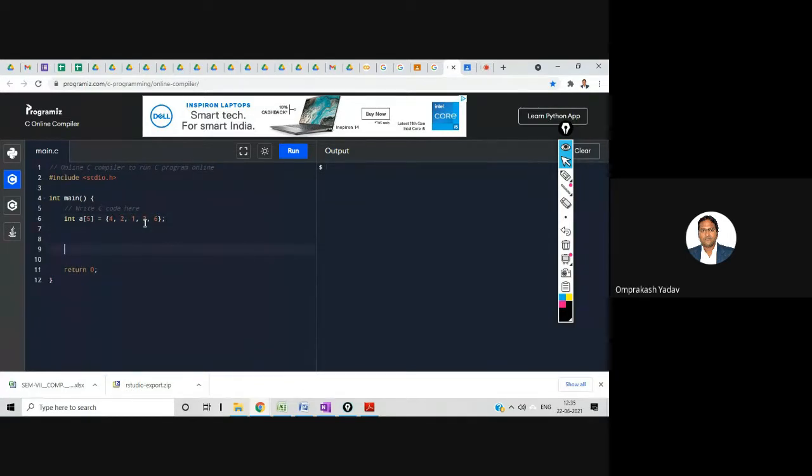Now suppose I want to display, printf first element. Then I'll say %d and a of 0, which will give me the first element. Then let's say I want to display the second element. So my second element will be a of 1, right? A of 1. And my third element will be a of 2.